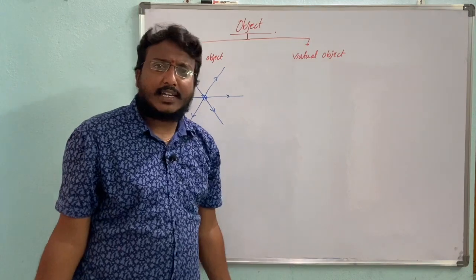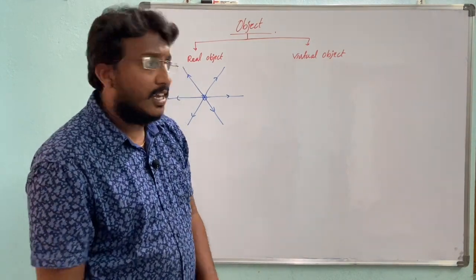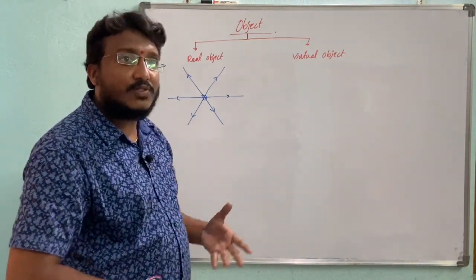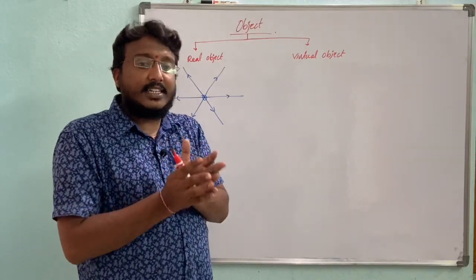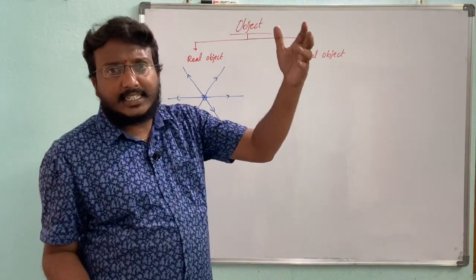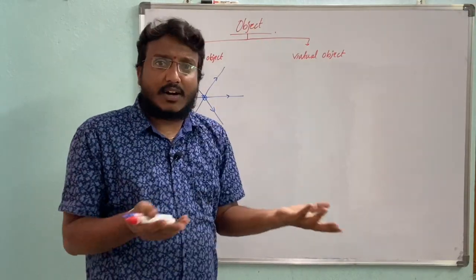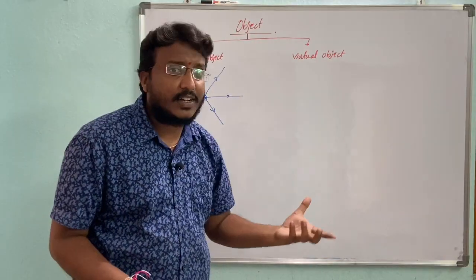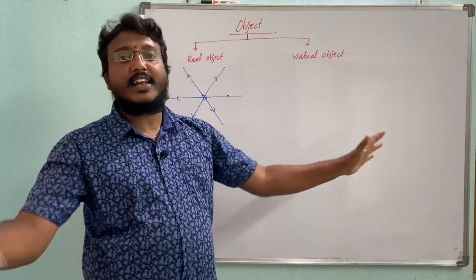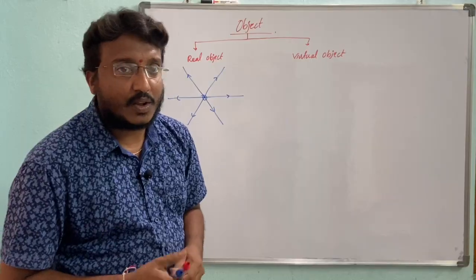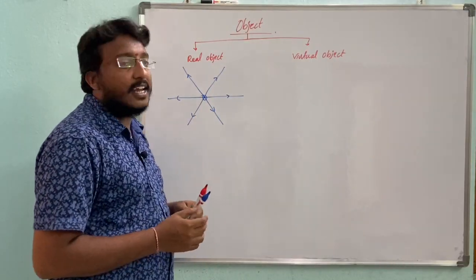Example, source of light: the sun gives divergent rays, or not? That's why we are getting light rays everywhere. The light present in the room is also a source of light. It also gives divergence, so that's why it is traveling in all directions. This is the real object.